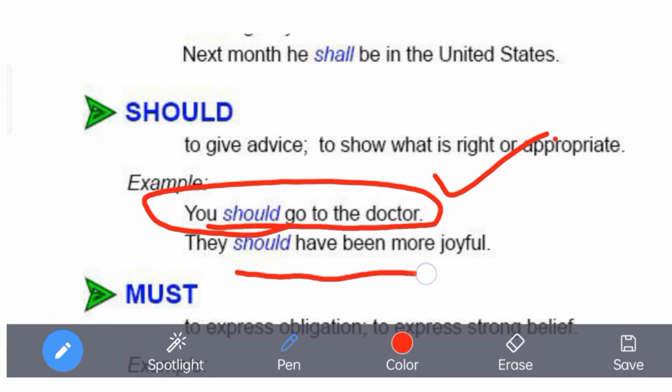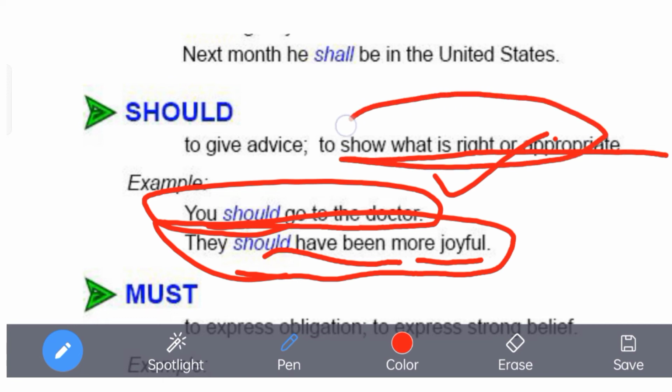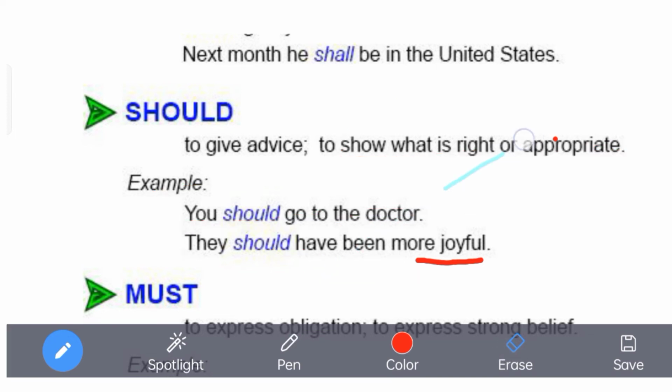They should have been more joyful. Or you should go to the doctor. One and the same thing is they should have been more joyful. It shows what is right. Here you're trying to say that they could have expressed more joy. That means you're trying to show somebody what is right. But here it is different.